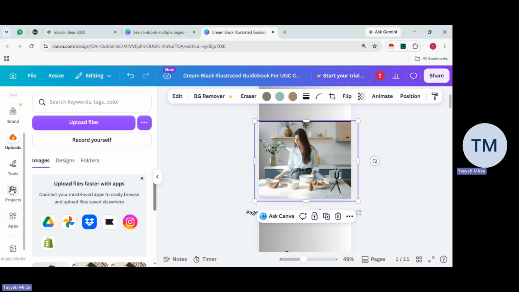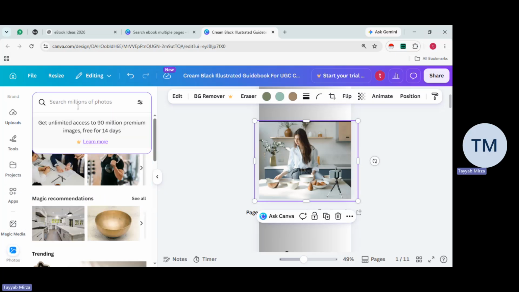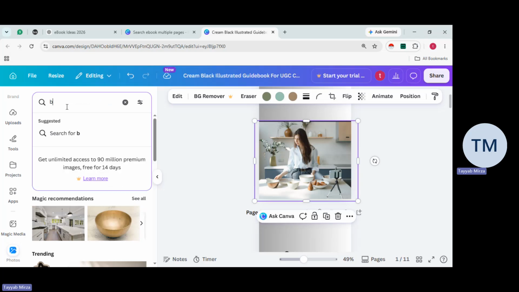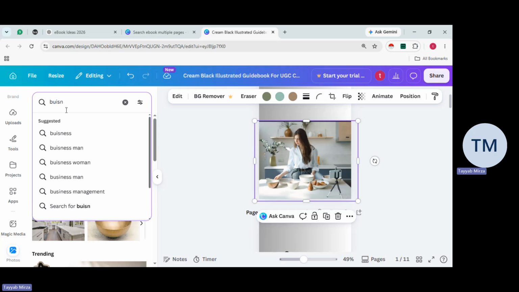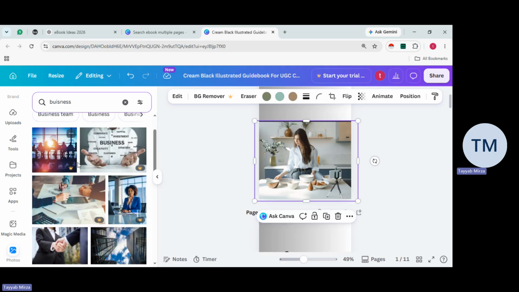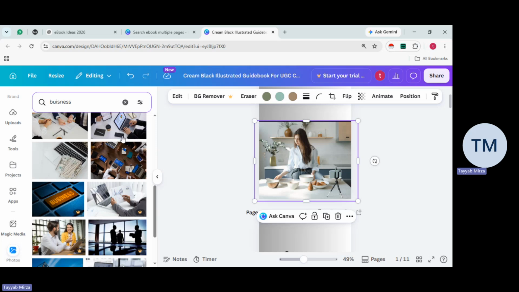So where we're going to go is uploads, right? We've got tools, projects, apps, magic media, and photos. You simply click on photos, and on the search bar it says search millions of photos. Whatever your topic or niche is, if you're trying to create a course or ebook on business, fitness, or cooking, you can search for that kind of pictures. For example, we're creating on business. If I simply write business, we will get plenty of pictures related to business.